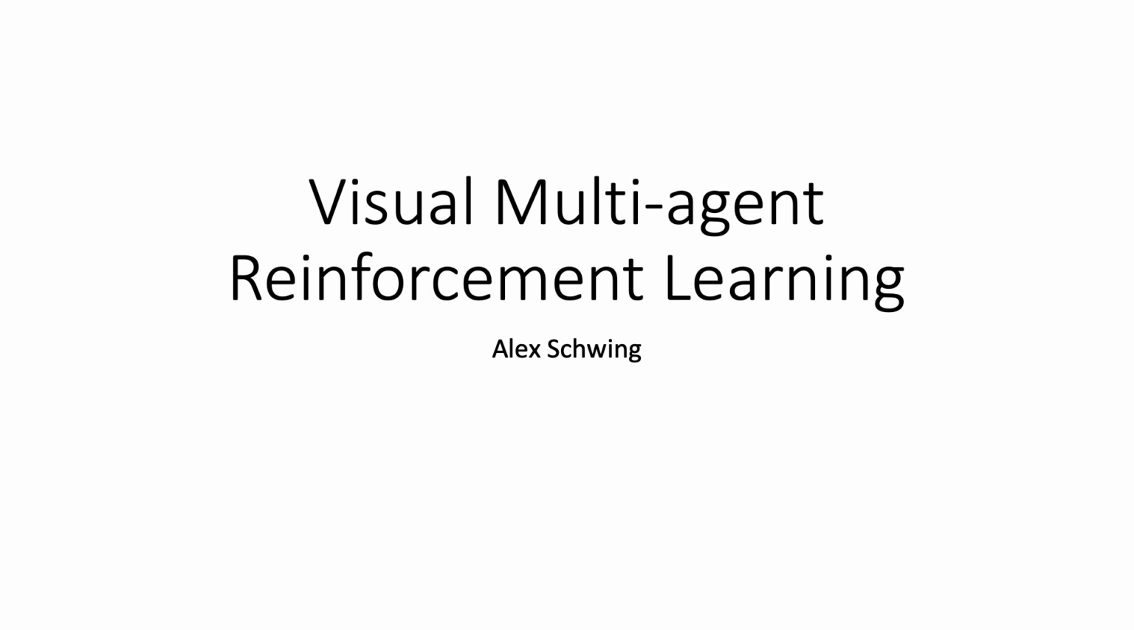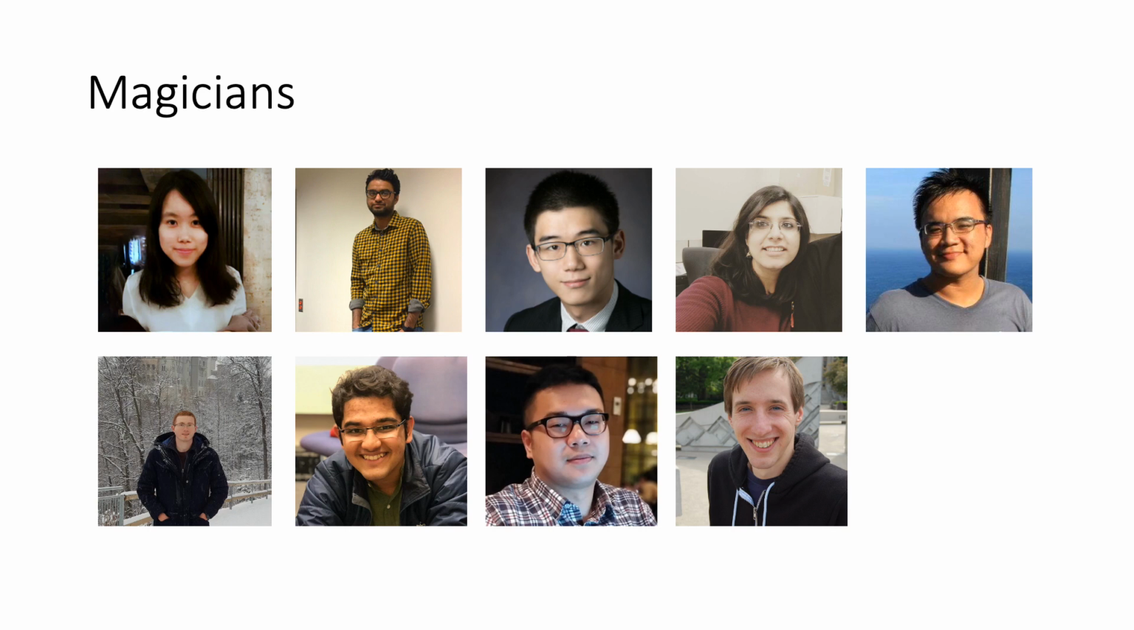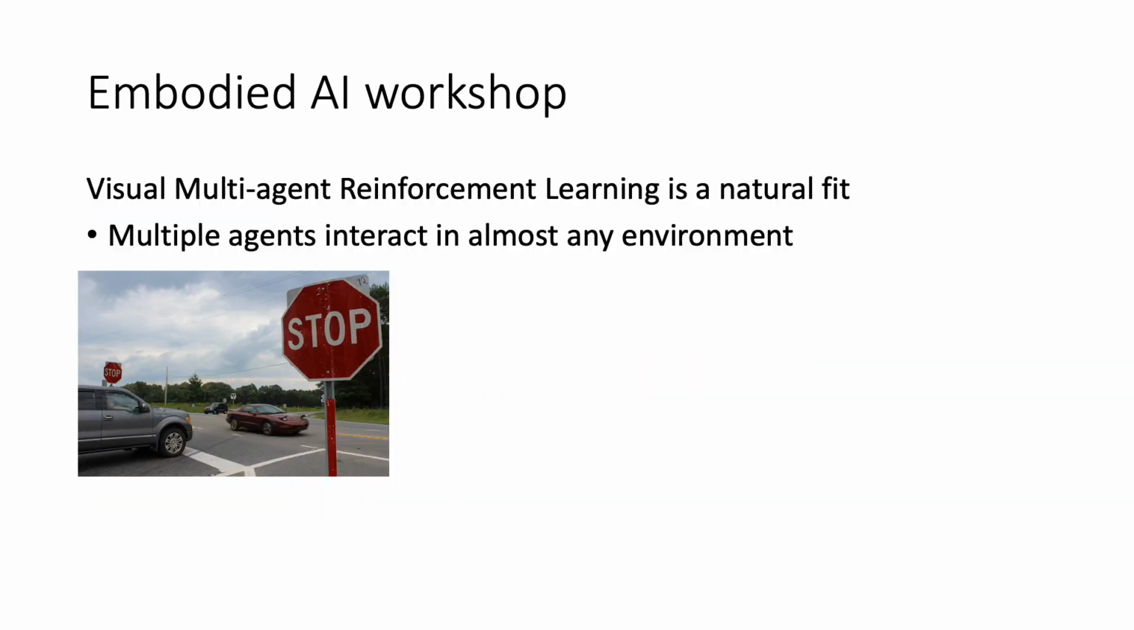Designing efficient algorithms for visual multi-agent reinforcement learning is a goal that myself and excellent students at UIUC are excited about. I call those students the magicians. They are really the ones that deserve all the credit. They are the ones which make things work, and I essentially talk about their work.